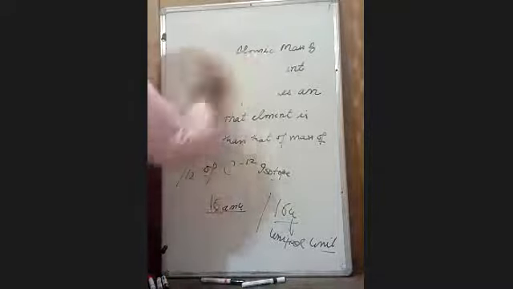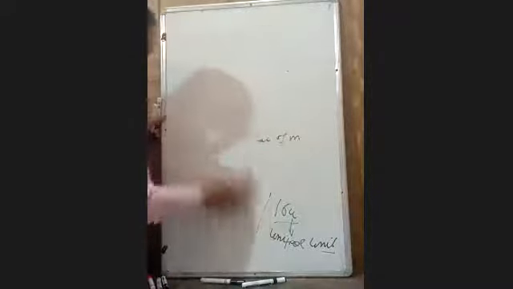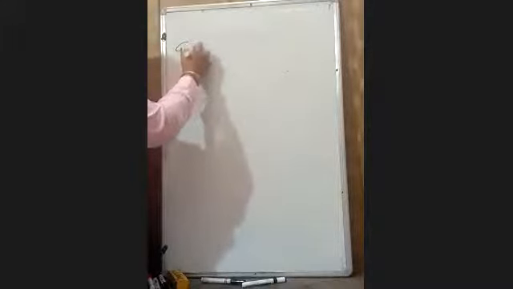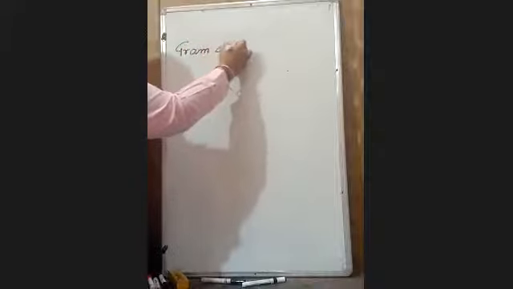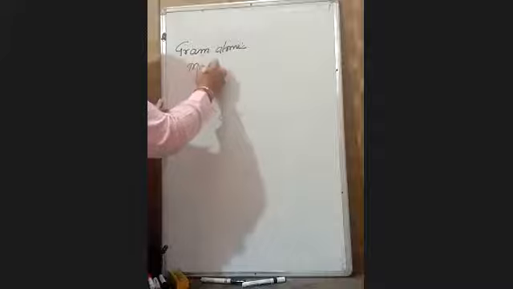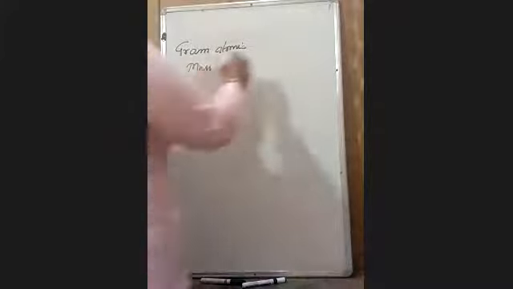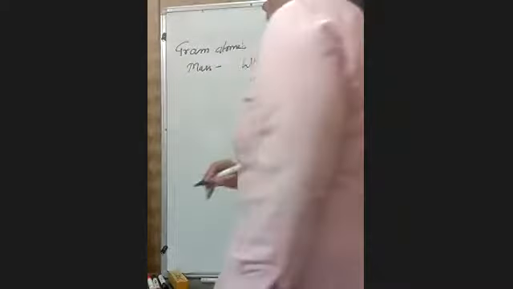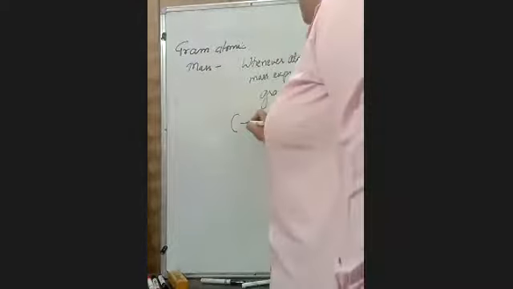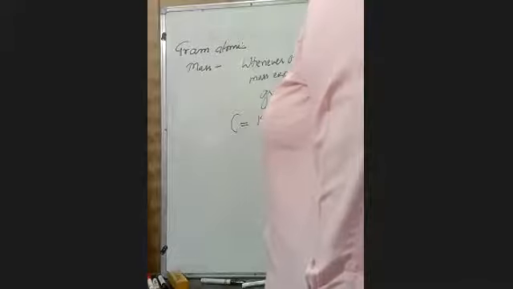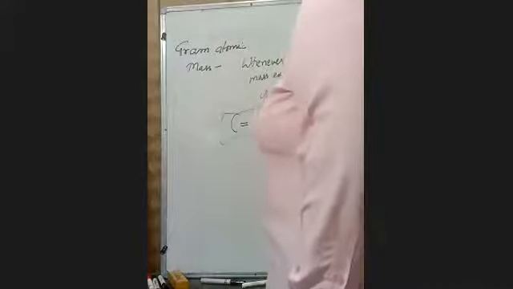Next is gram atomic mass. Whenever the atomic mass is expressed in grams, it is the gram atomic mass. For example, for carbon it is 12 gram per mole. It is your gram atomic mass.